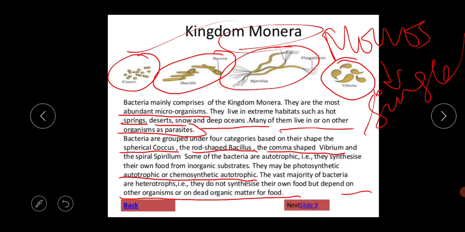Next, this Monera is the kingdom of all prokaryotes, so it is also called the prokaryota. These monerans occur in almost all types of habitats including snow, salt pans, sulfur springs. That's why I am saying that they live in extreme habitats such as hot springs, deserts, snow, the deep oceans. And they have different kinds of sizes and shapes.